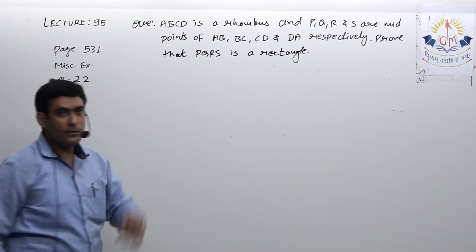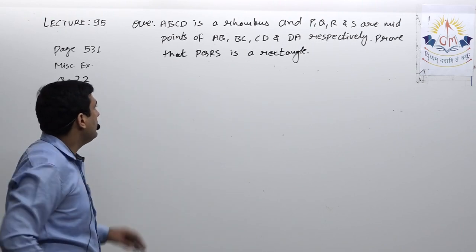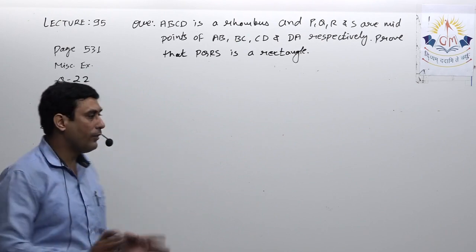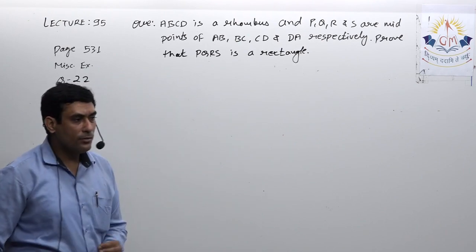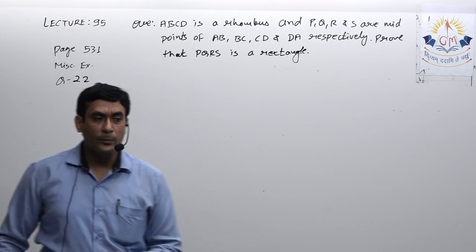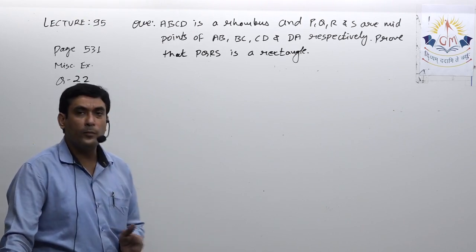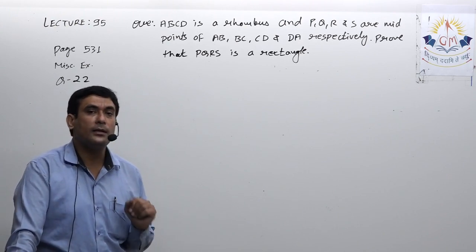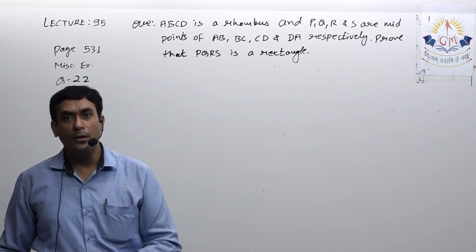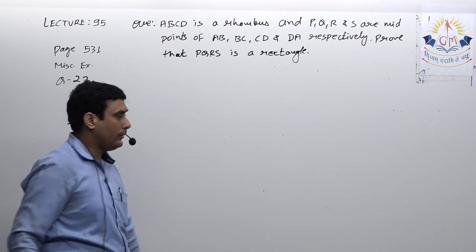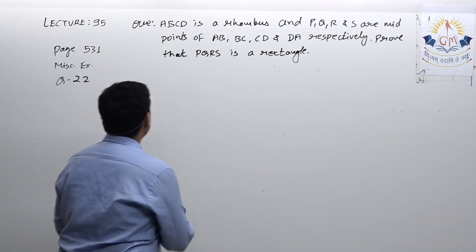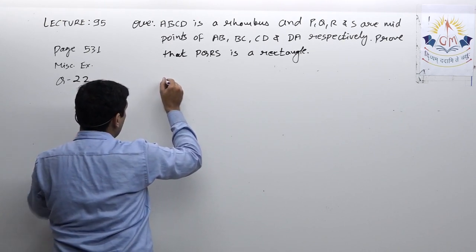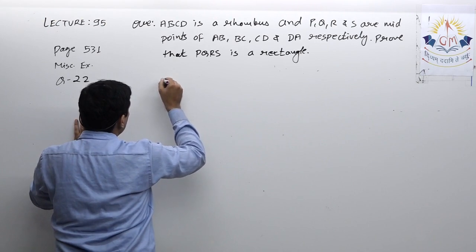In other words, this question can be framed as: prove that the quadrilateral formed by joining the midpoints of the adjacent sides of a rhombus is a rectangle. We saw a similar question in which we proved that the quadrilateral formed by joining the midpoints of a square is a square. We also proved that the quadrilateral formed by joining the midpoints of a quadrilateral is a parallelogram. So here we have to prove that if we join the midpoints of the adjacent sides of a rhombus, we will get a rectangle.